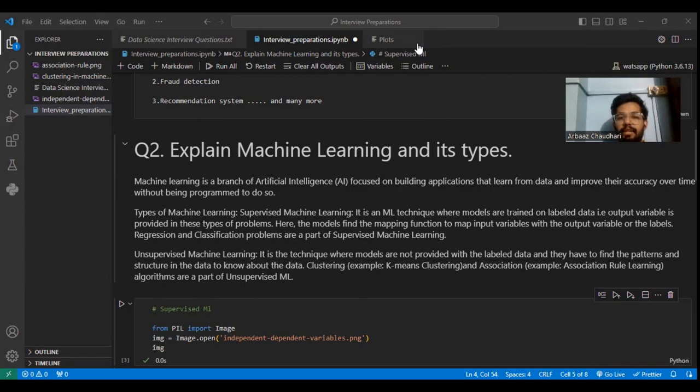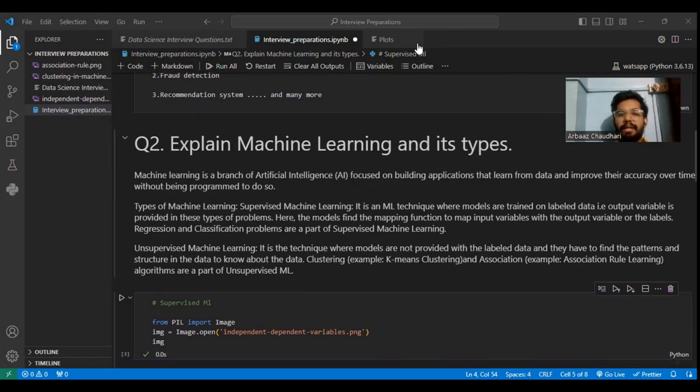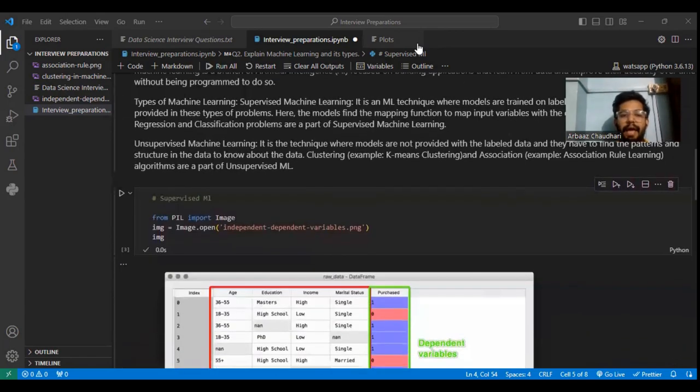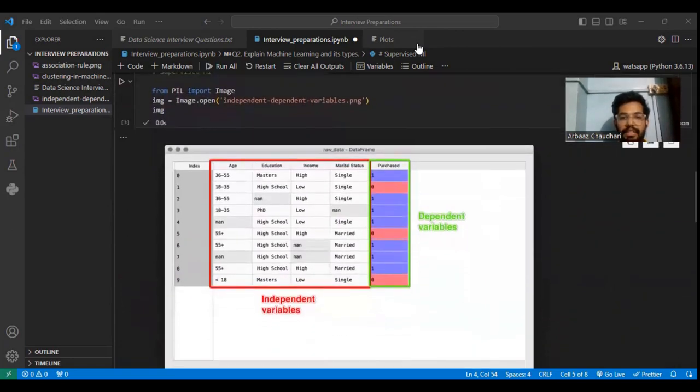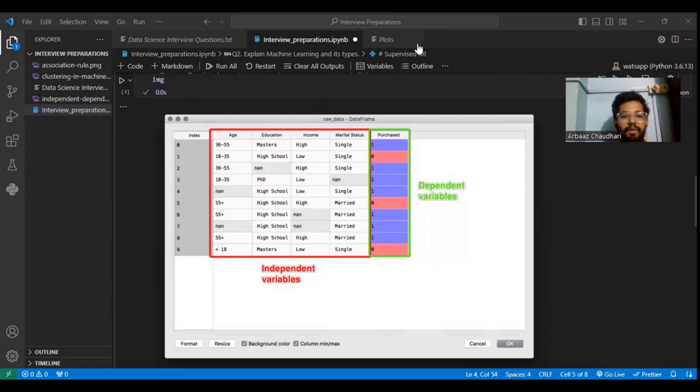Supervised learning is an ML technique where models are trained on labeled data, that is, with an output variable. Labeled data means X and Y are given. See in this image, the X's are given: age, education, income, marital status. These are also called independent variables. Why are they called independent?